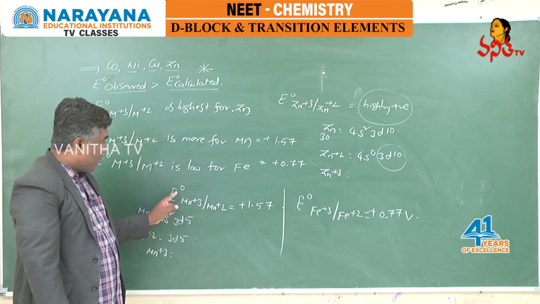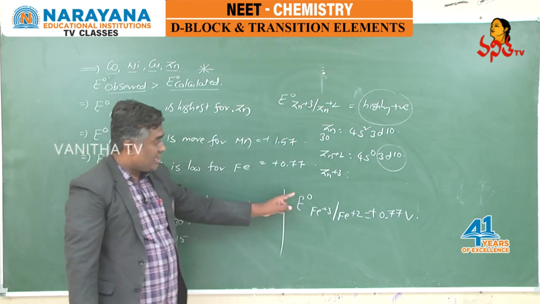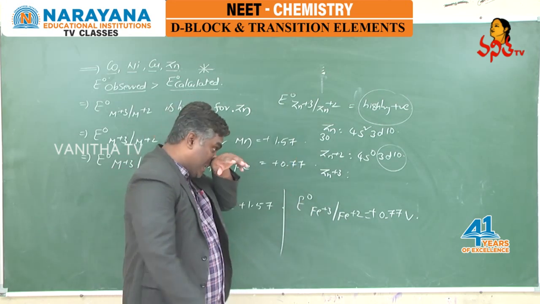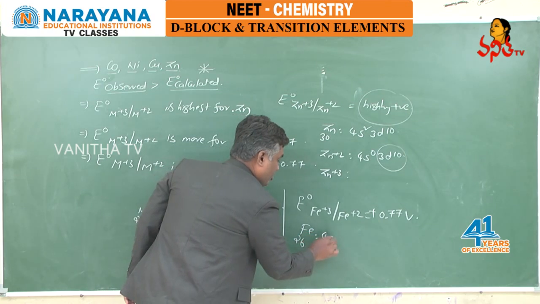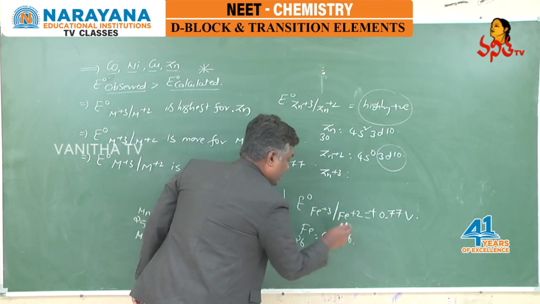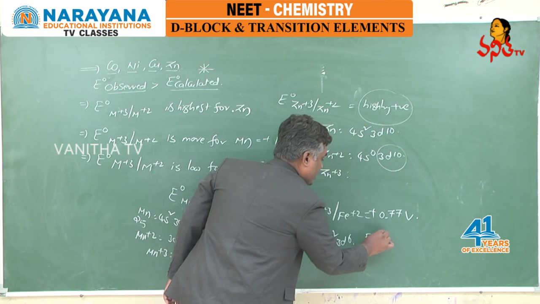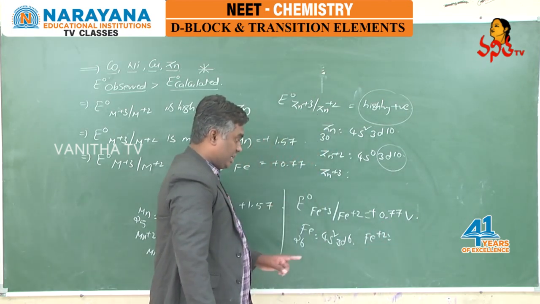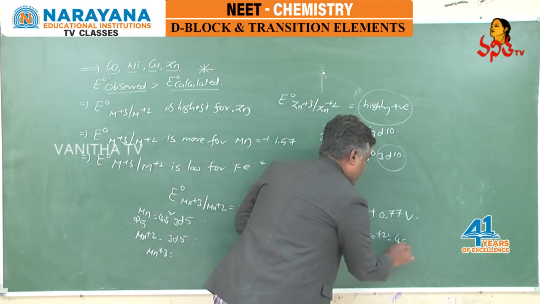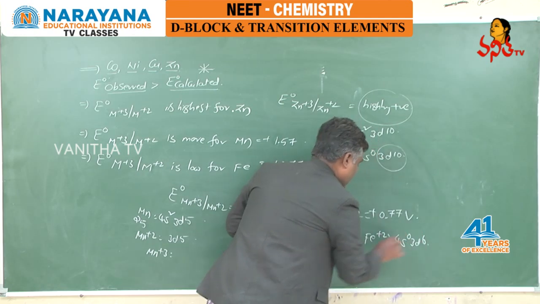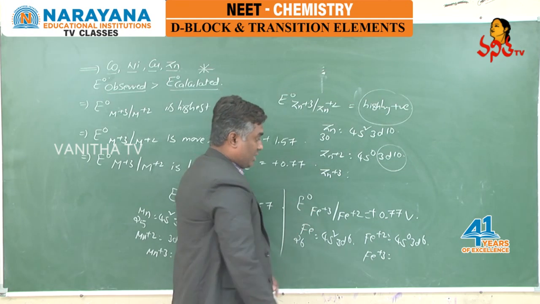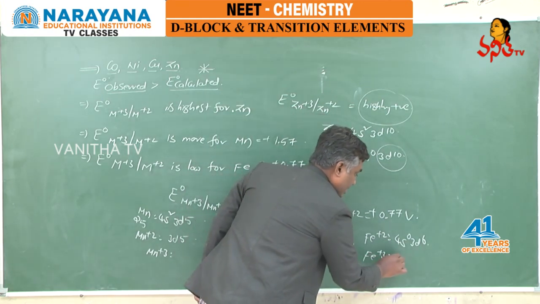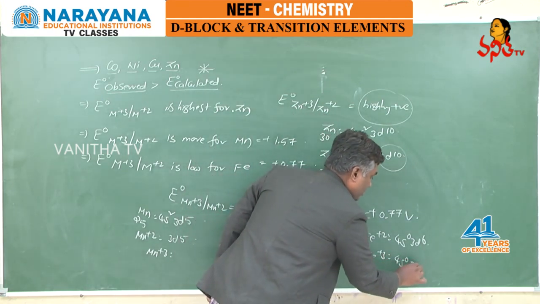But compared with E naught of manganese, E naught of iron is comparatively less. The reason is, iron atomic number is 26, 4s2 3d6, and iron plus 2 means loss of 2 electrons from 4s, giving 4s0 3d6, whereas iron plus 3 means loss of one more electron from 3d6, becoming 4s0 3d5.